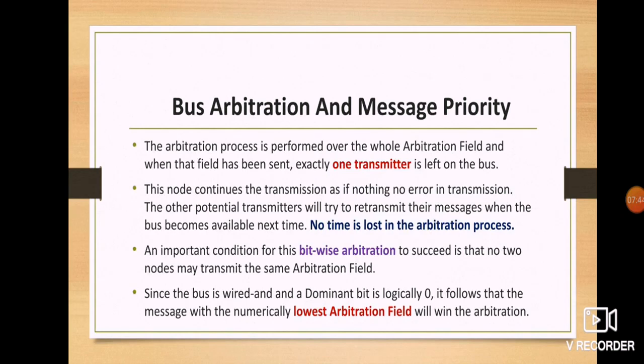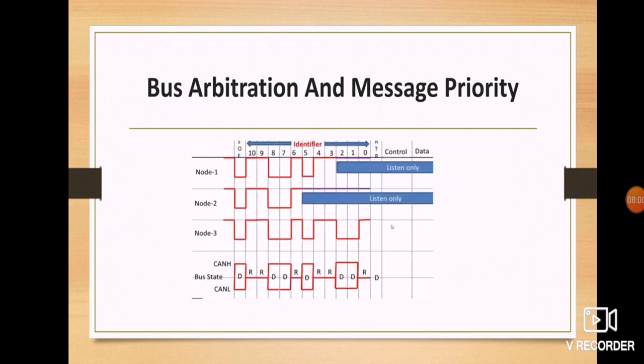So after the arbitration, only one transmitter is left on the bus. Then this node continues the transmission as if no error has occurred. The other potential transmitters try to retransmit their messages when the bus becomes available next time. No time is lost in the arbitration process. Say for example, if node 3 has sent its data completely, then again node 1 and node 2 will start to take part in the next transmitting competition.